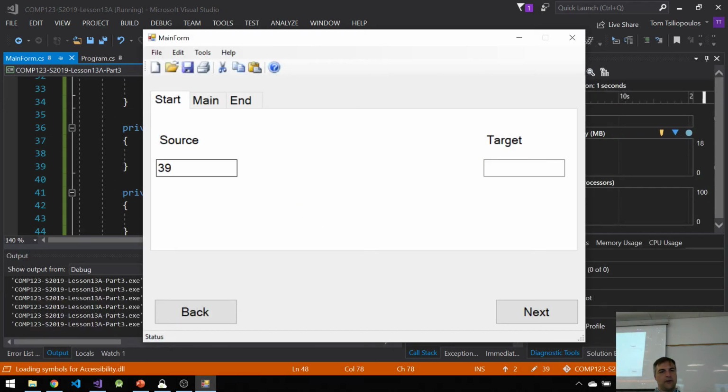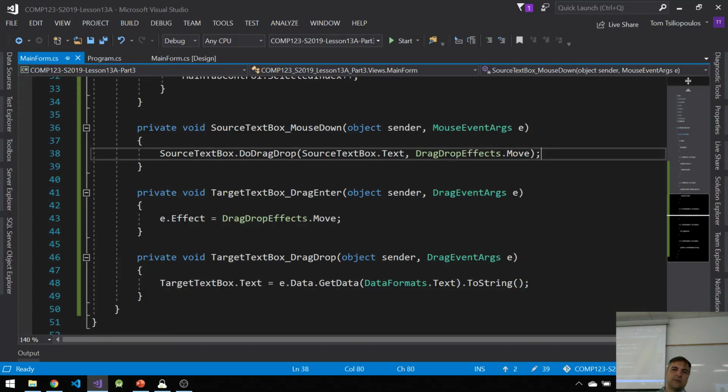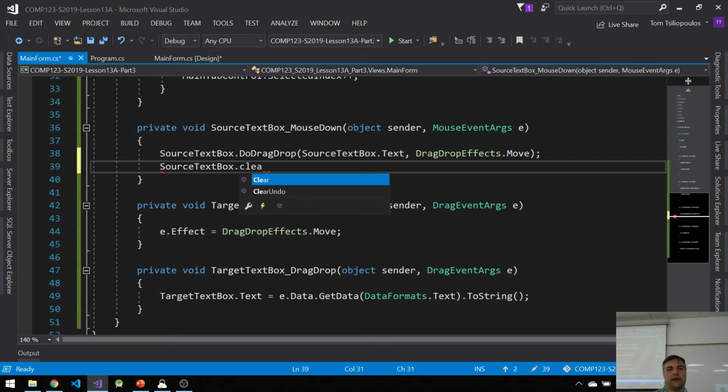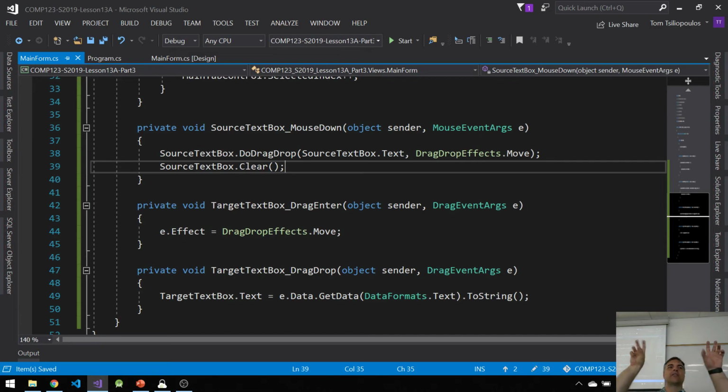So again, I want to move this one. I move it, and you can see it says none because I'm in a non-droppable area, and I drop it in there, and then boom. But guess what? It copied it. It keeps it in there, and I can do it again, right? And again. If I only want to do it once, I can just delete it here for the first time, and the way to do that is to say, as soon as I'm done copying, I want to do my source text box.Clear. So that moves it from one. It appears to be moving from one place to the other.